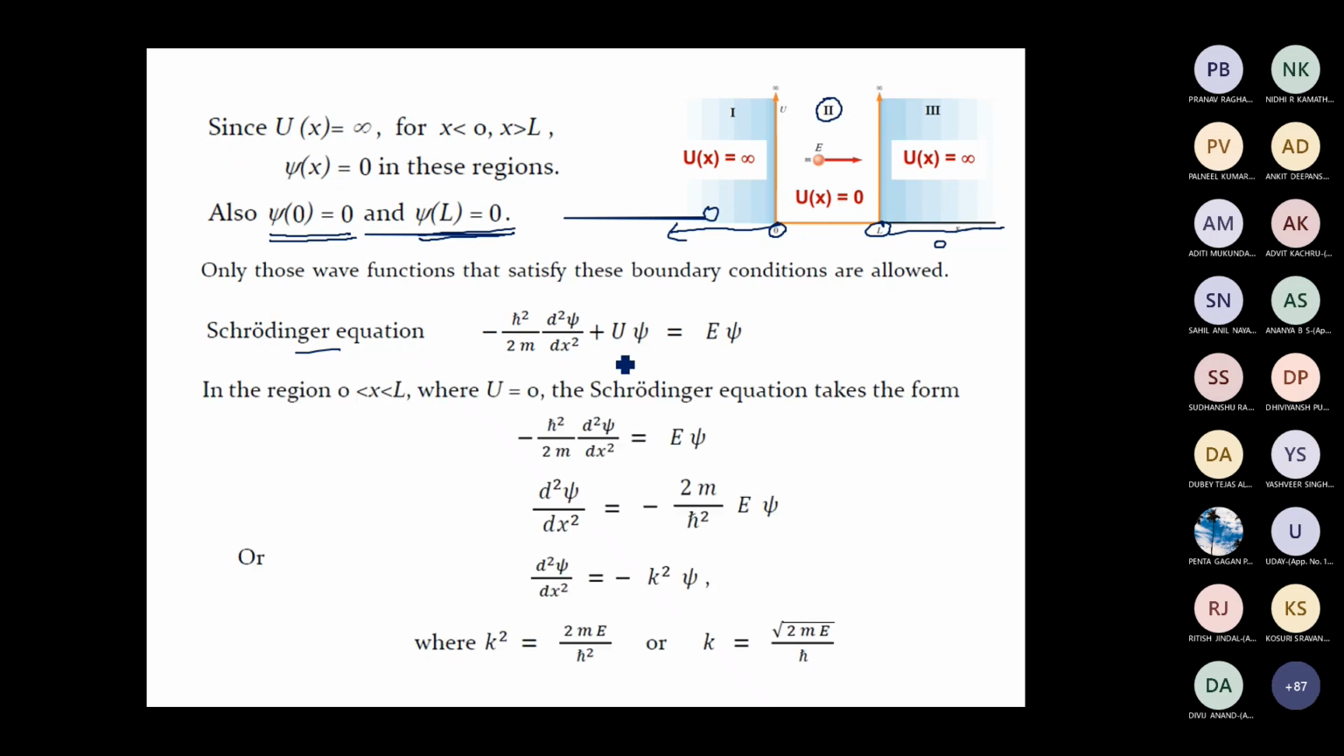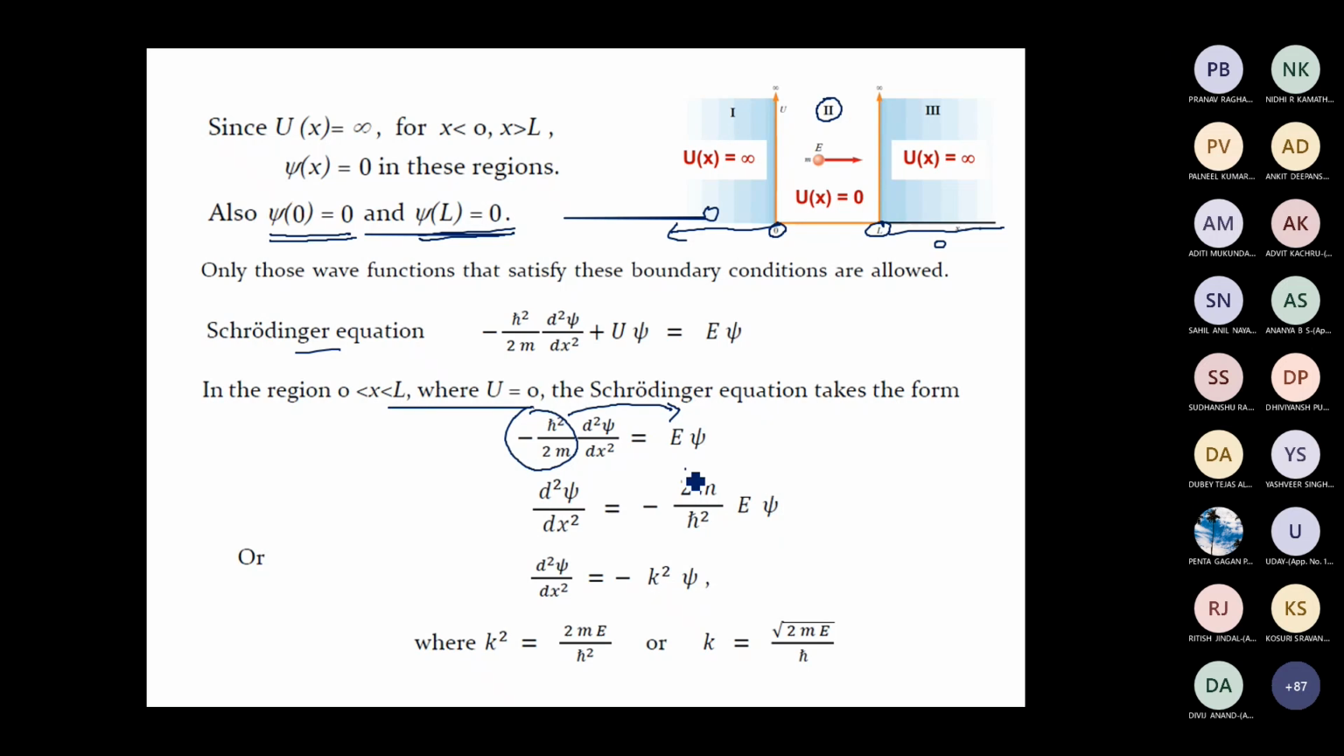So our Schrodinger equation reduces to minus h bar square by 2m d square psi by dx square equal to E psi, because we have put U equal to 0. Now we will take all the constants to the right hand side. h bar is a constant, 2 is a constant, m is a constant. So the differential equation becomes d square psi by dx square equal to minus 2m by h bar square E times psi.